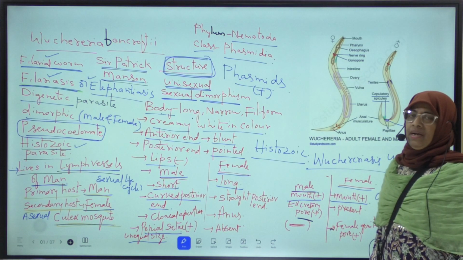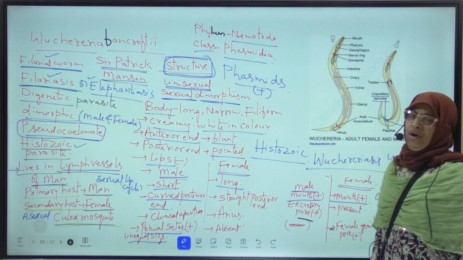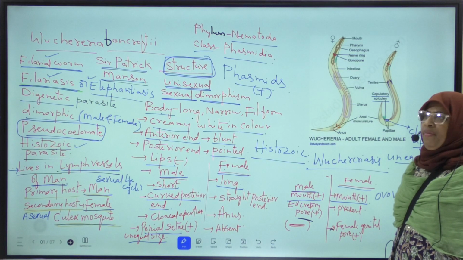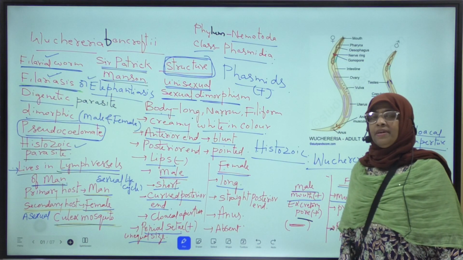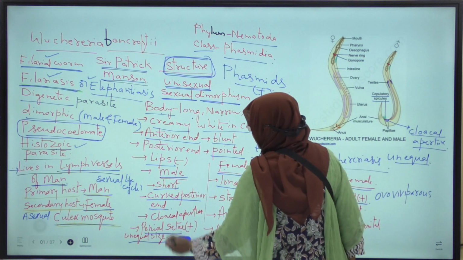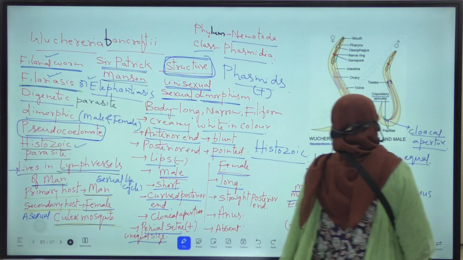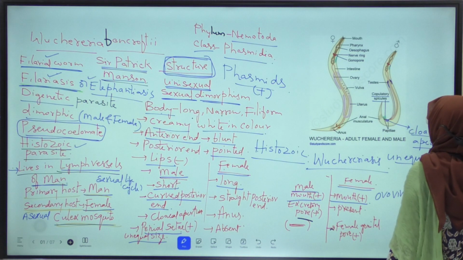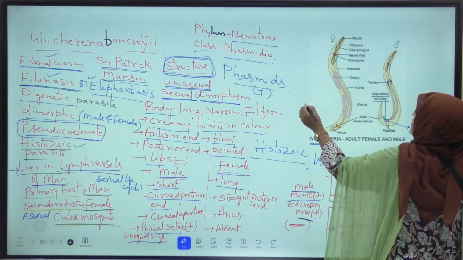What is copulation? Copulation means union of male and female filarial worms. This copulation is nothing but mating of male and female filarial worm. During mating, these pineal setae transfer the sperms. Okay, they are useful for transfer of sperms during copulation. Unequal sized copulatory spicules are present.